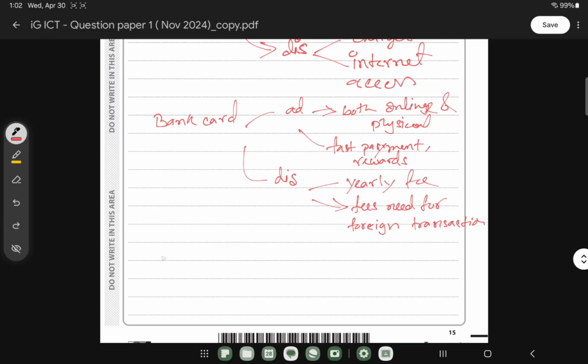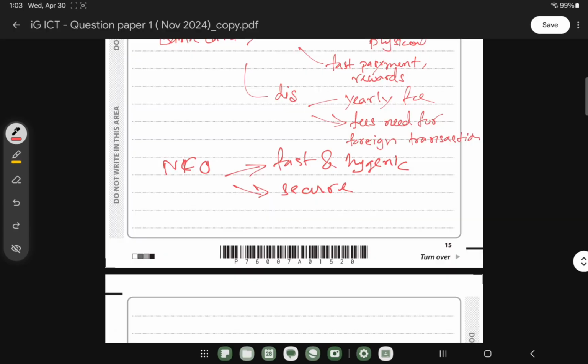So similar like that, when it comes to the NFC type of payment, it is quite fast, and you can consider it hygienic as well because you don't have to touch anything, right? And then it's quite secure. Obviously it's secure, so we can just add secure. If you don't find any advantage, just add secure. This one is considered as one of the other factors, and this one is an advantage.